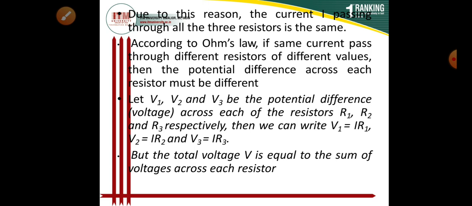That means if I separately add the voltage drop produced across each and every resistor, then I get the total voltage applied across the three conductors, and there is a progressive fall in potential as we move from the starting point to the end point of the connection.